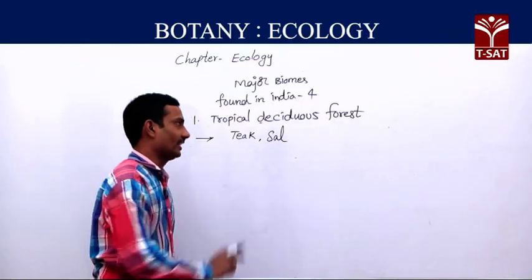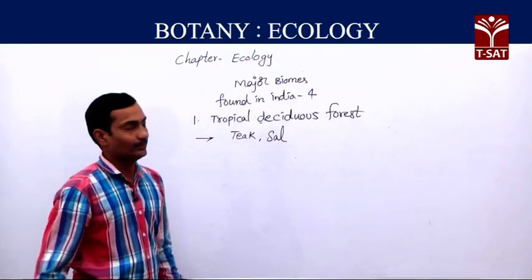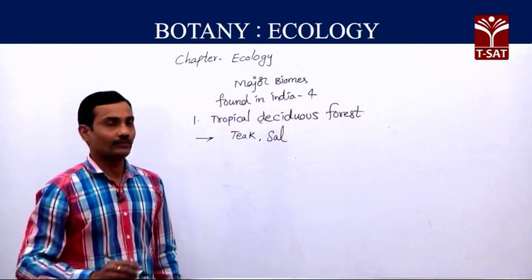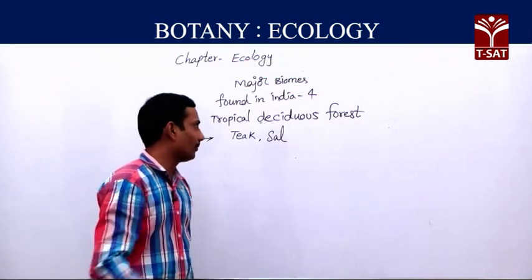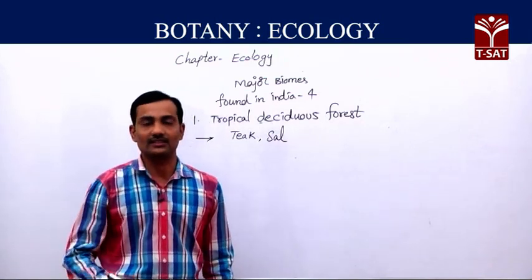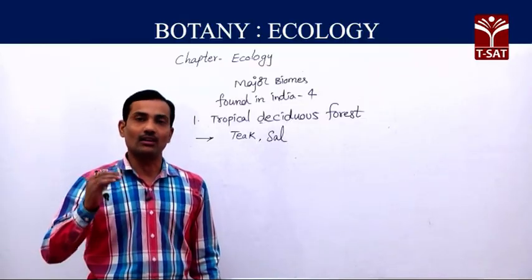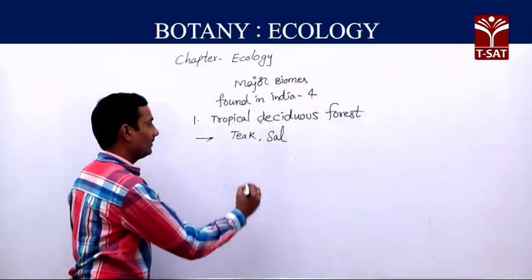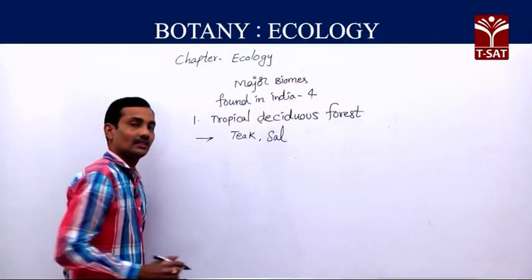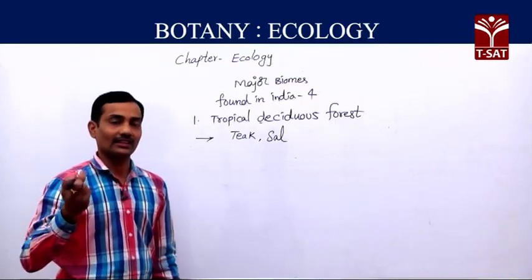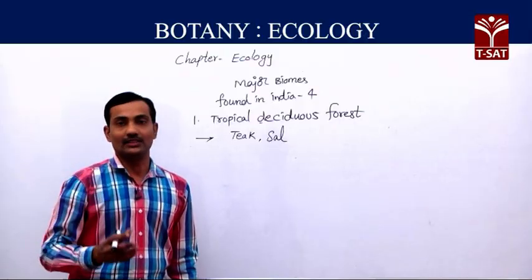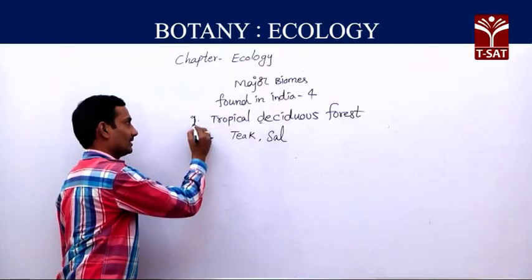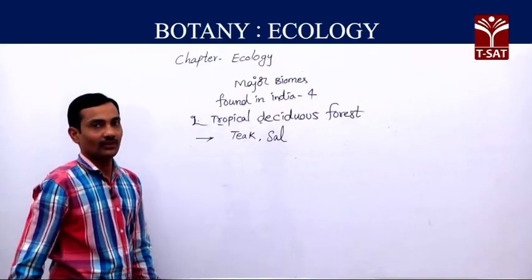Whereas in summer season, whatever plants are found in tropical deciduous forest areas shed all their leaves. That's why we can find leafless plants in summer season, whereas green foliage leaves in rainy season. That is the characteristic feature of this tropical deciduous forest biome.